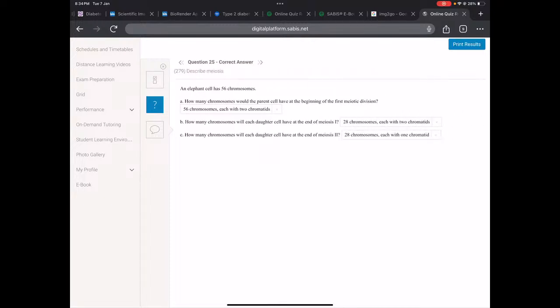Okay, if an elephant cell has 56 chromosomes, how many chromosomes would the parent cell have at the beginning of the first mitotic division? It's going to have 56, however, each with 2 chromatids. Okay, this is important to note. At the end of meiosis 1, we're going to halve the number of chromosomes, because remember, meiosis 1 is the separation of homologous chromosomes. That's why we have 28 chromosomes, each with 2 chromatids, while meiosis 2 is the separation of sister chromatids. So we're going to have 28 chromosomes, each with 1 chromatid.